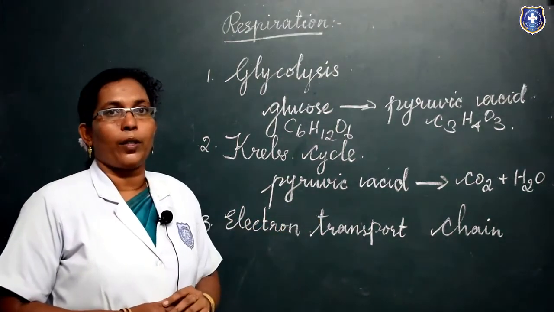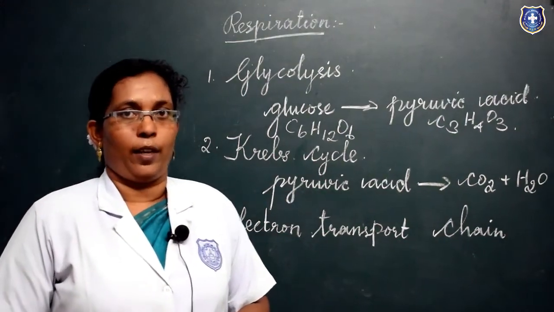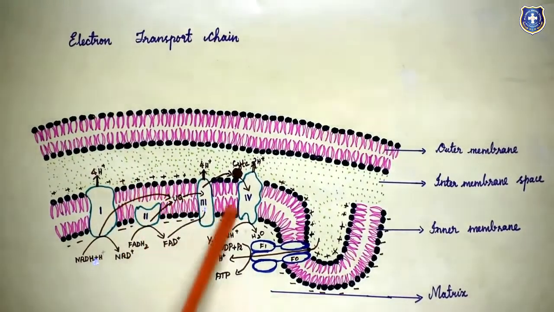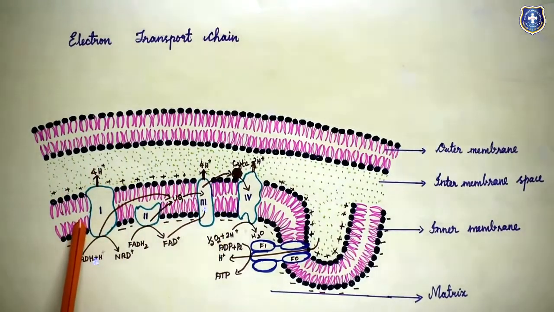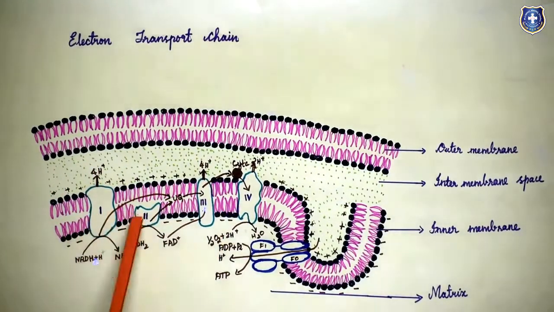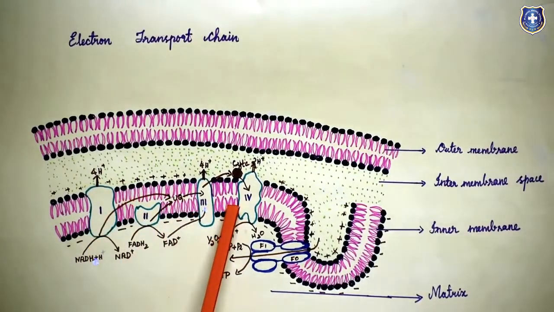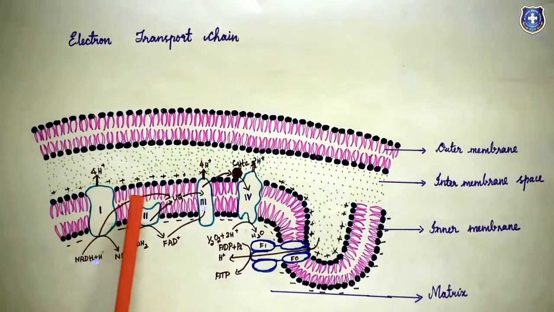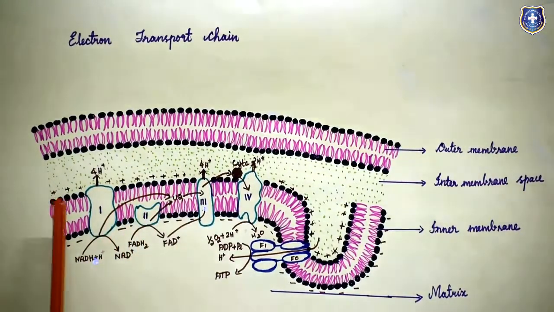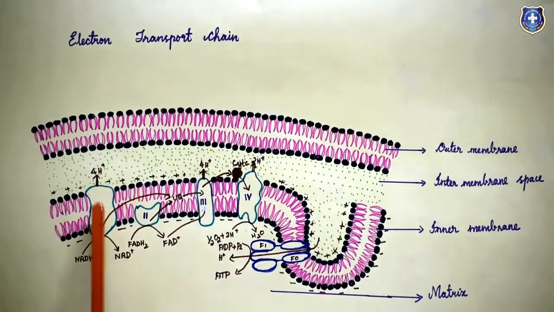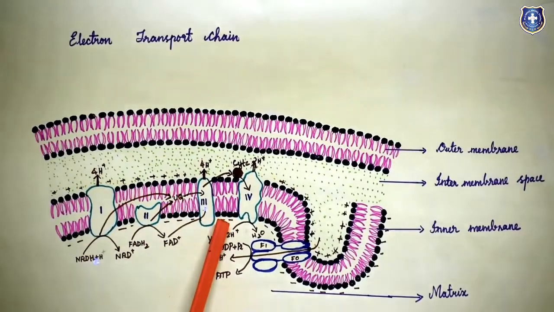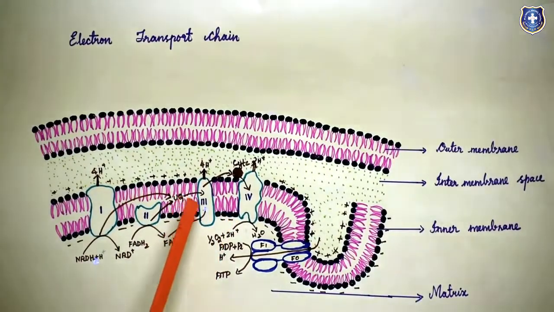Next we can see about the electron transport chain. The electron transport chain is located on the inner membrane of the mitochondria. The inner membrane has 4 complexes: 1, 2, 3, 4. It is a series of complexes that transfer electrons from electron donor to electron acceptor through a redox reaction, that is, an oxidation reduction reaction.